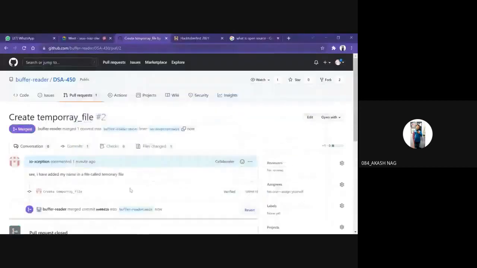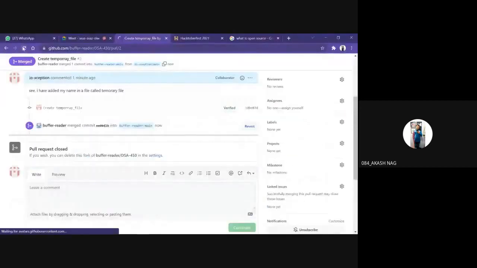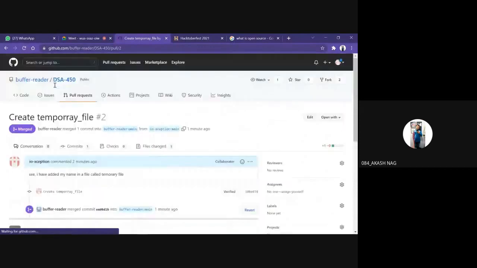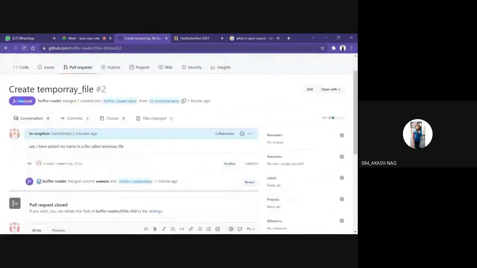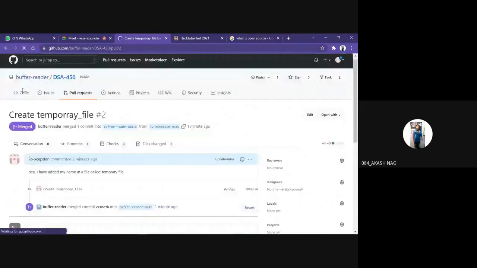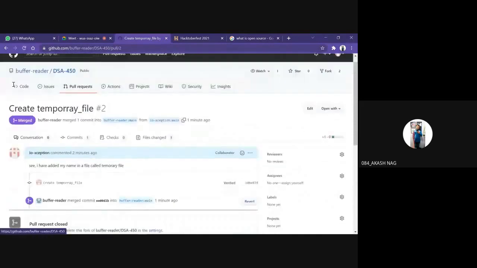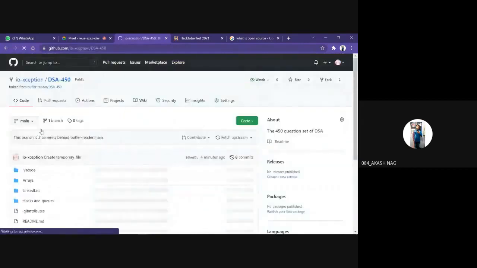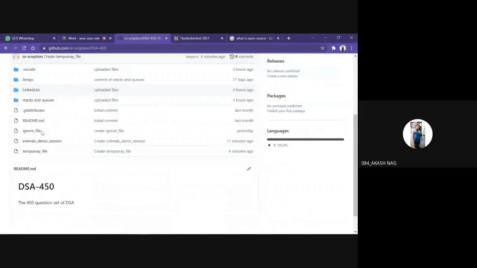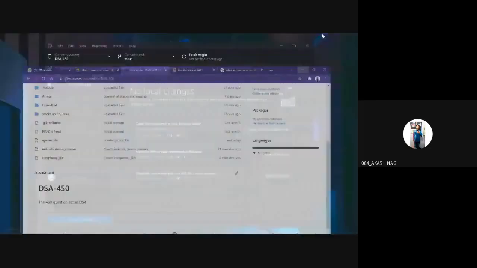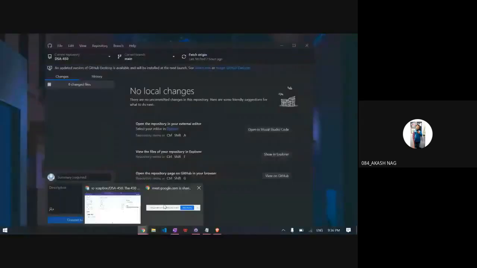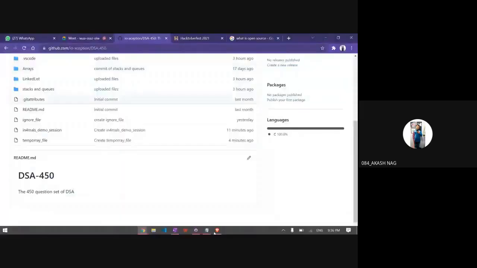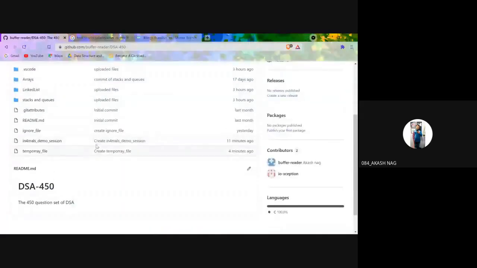As soon as I see this, I refresh this page. See, it's called merged. So this is how a pull request works. When I go to my own fork repository, that is DSF 450, in my file there is temporary file, and in my friend's file also, temporary file has been created. Right. So is it clear?